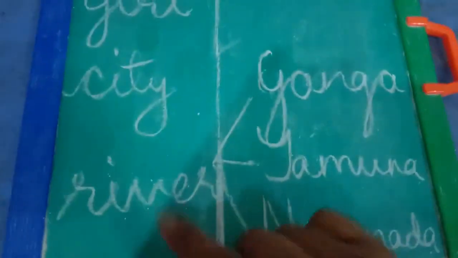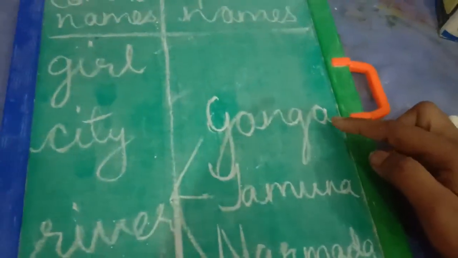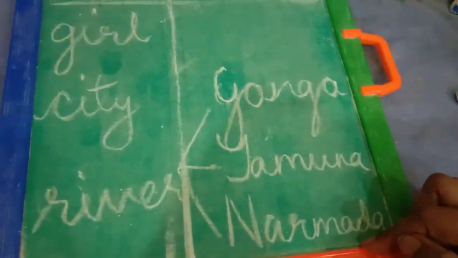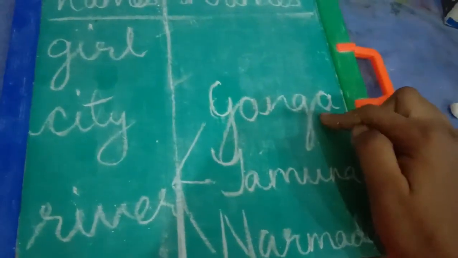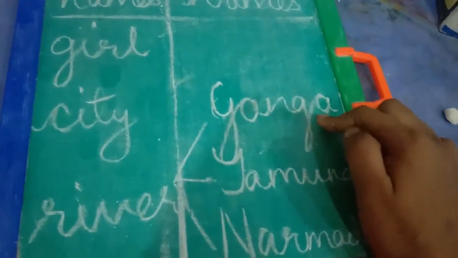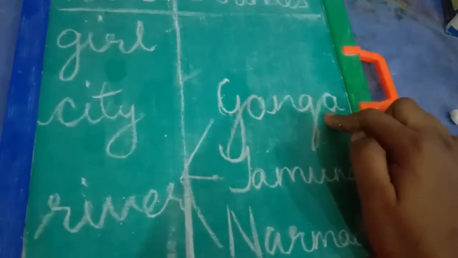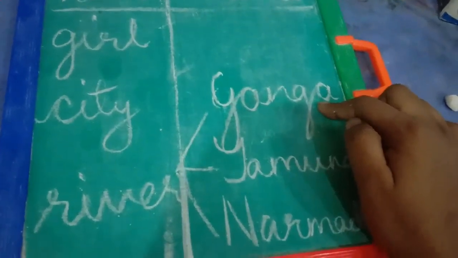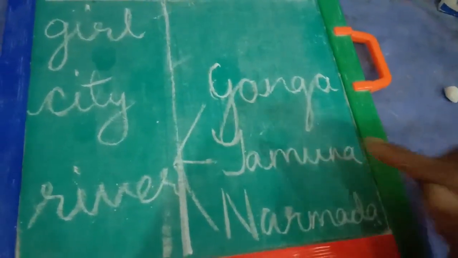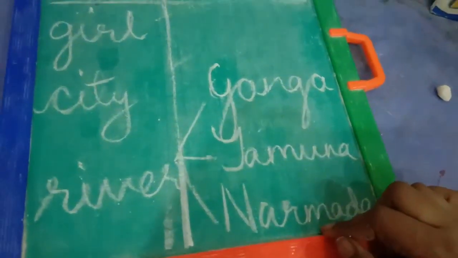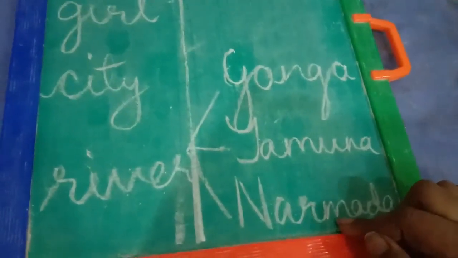The next example is the common name river. Now we have 3 rivers: Ganga, Yamuna, and Narmada. Ganga flows from a different area and crosses different states. Yamuna is also the same. Narmada, as we know, flows from central India and crosses our city Jabalpur.